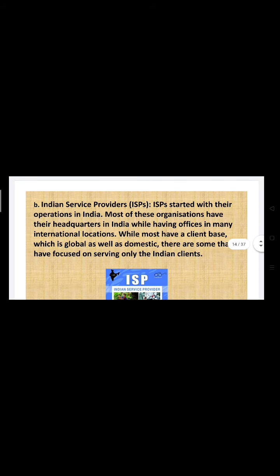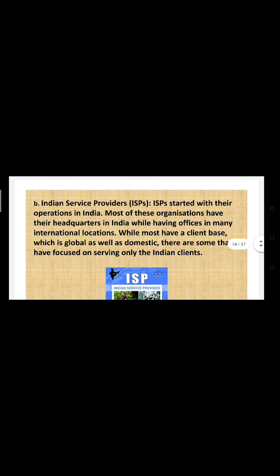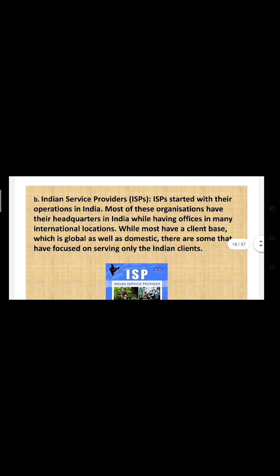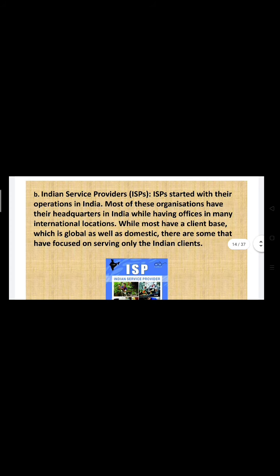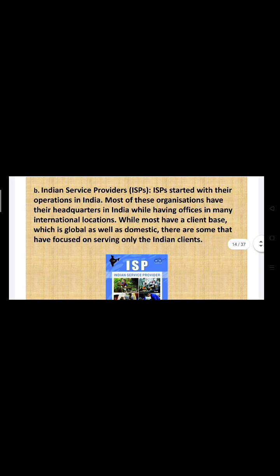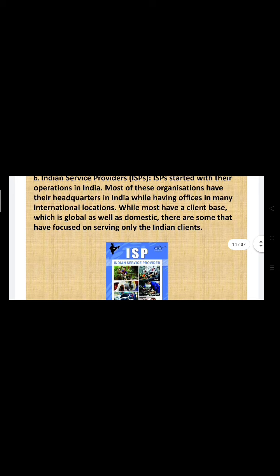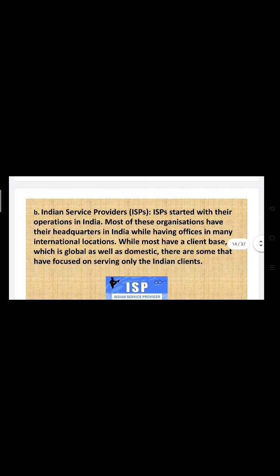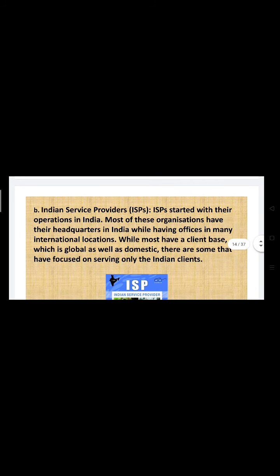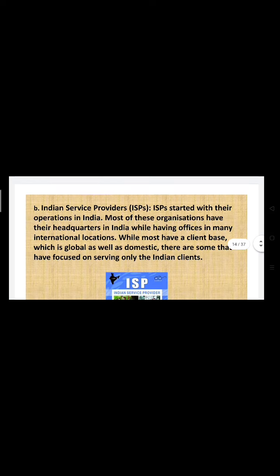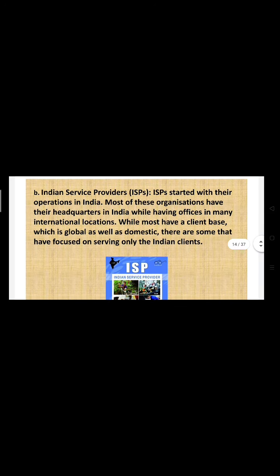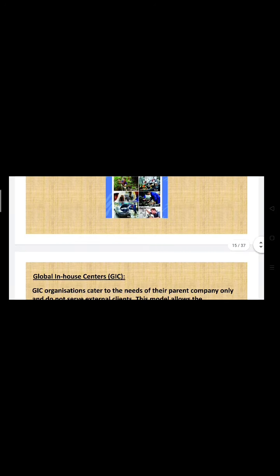Most of these organizations have their headquarters in India while having offices in many international locations, and most have a client base which is global as well as domestic. There are also some that focus on service only to Indian clients, right? So there are some ISP companies that are basically focusing on Indian clients only.